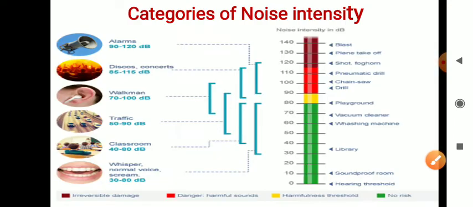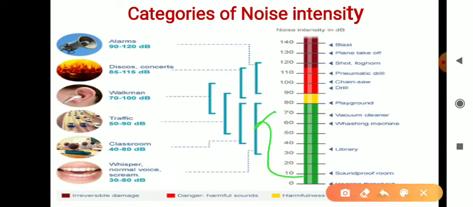And here are the categories of noise intensity. As you can see, this is the green, the healthy, or we can say no risk. If we are hearing sound in this range, that person will not be at risk of any effect. And yellow, that is from 80 to 90 decibel, that will be the harmfulness threshold, it will be somewhat harmful.